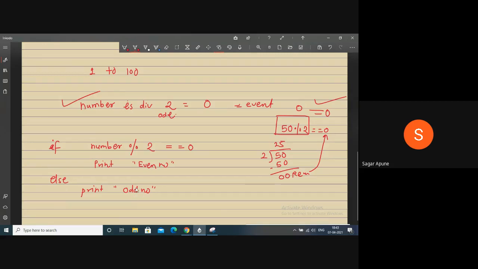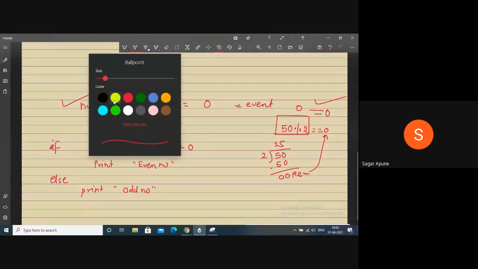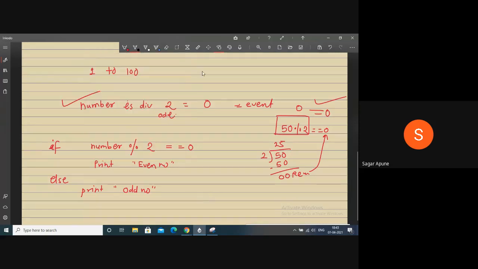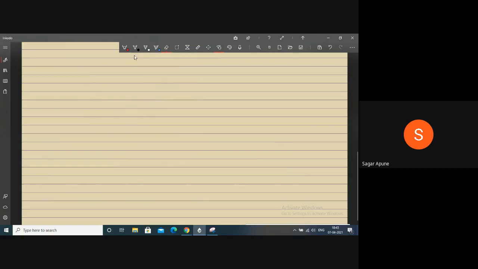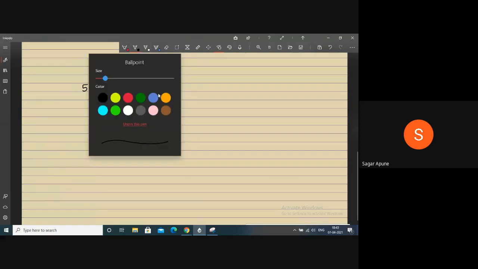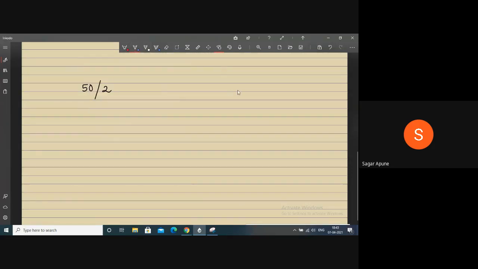Just keep in mind there is a difference between division and modulus. Here, suppose I write two statements. The first is 50 divided by 2, and my other statement is 50 mod 2. So let's check what is the result of these two expressions.